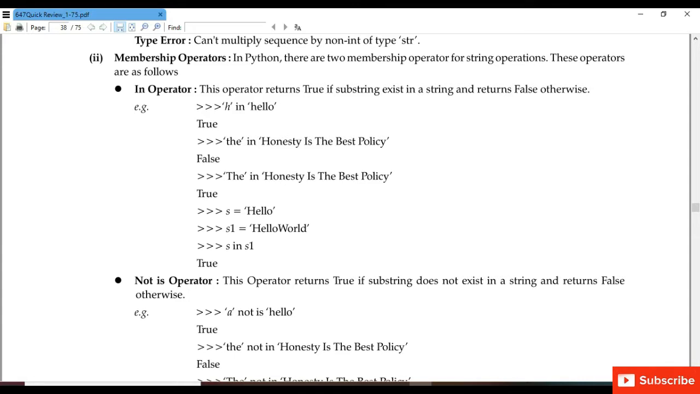Next we will study membership operators. This is also very important. In the membership operator we are checking whether a substring is a part of a string. So we are checking whether one string is a part of another string. These operators are as follows. First is the in operator. This operator returns true if the substring exists in a string. Now what is a substring? A substring is a part of a string. So this operator returns true.